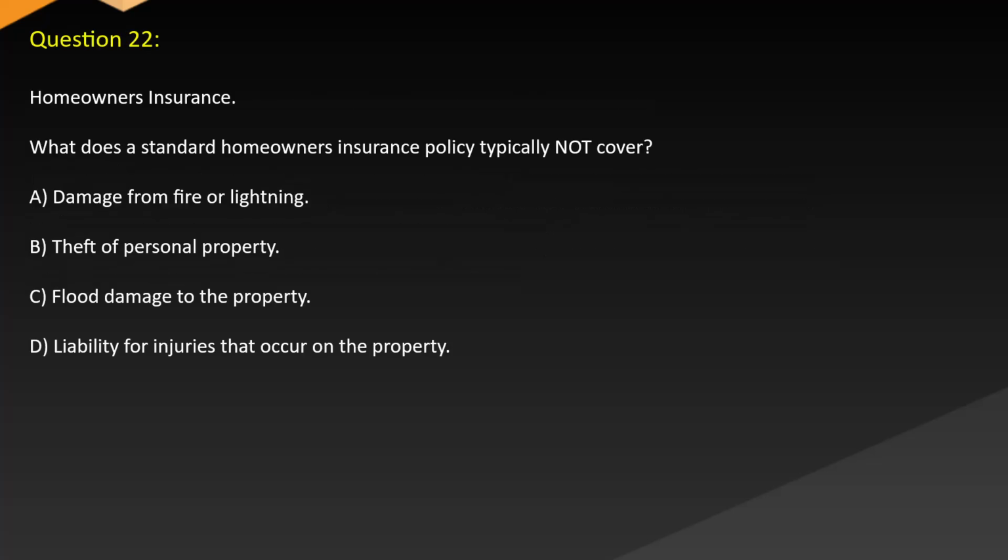Question 22. Homeowners insurance. What does a standard homeowners insurance policy typically not cover? A. Damage from fire or lightning. B. Theft of personal property. C. Flood damage to the property. D. Liability for injuries that occur on the property.